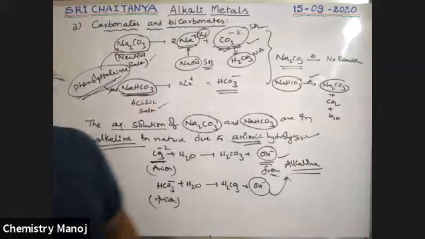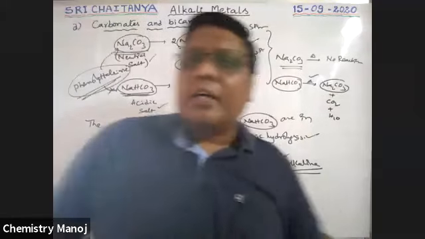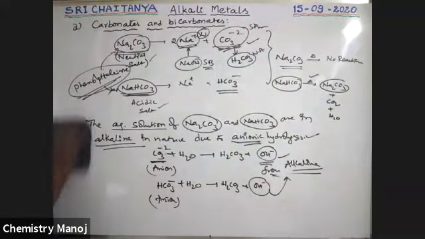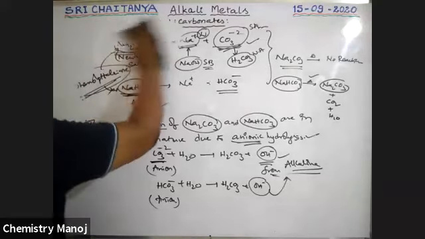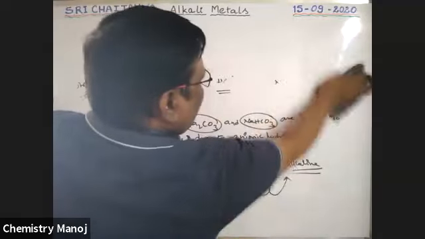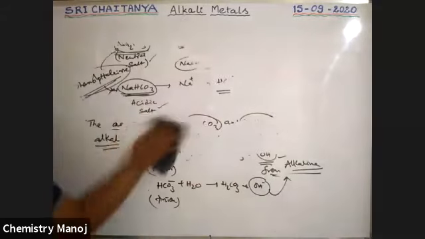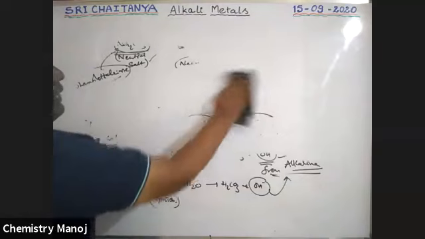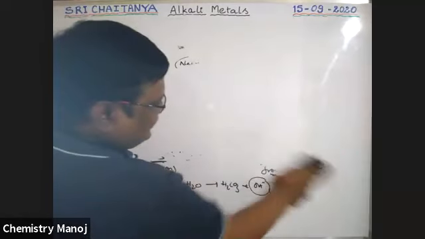Okay. Next topic, next oxo salts. The remaining ones are small, no problem, easy to complete. That is nitrates and nitrites.